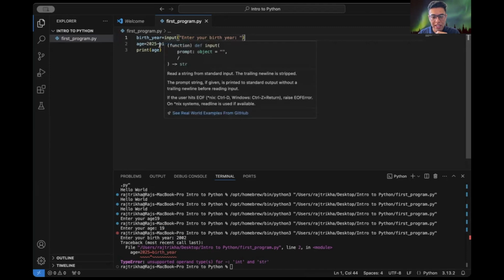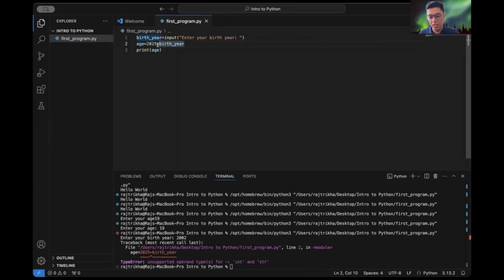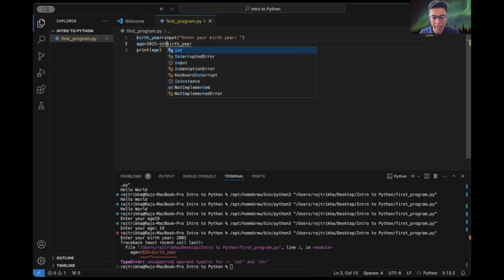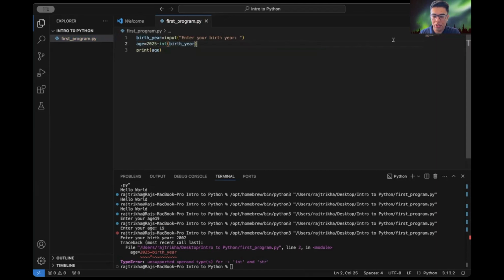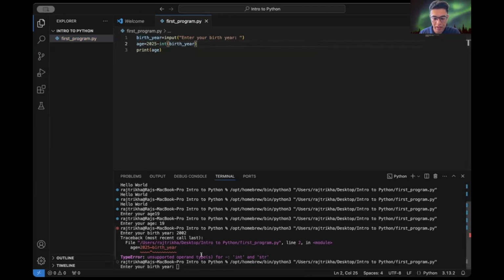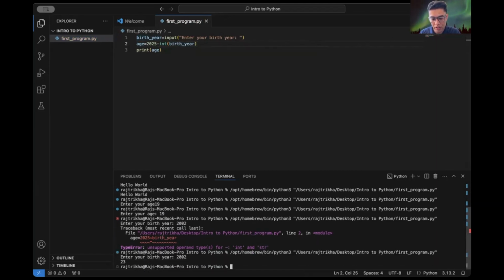So you would always have to type convert it to the type that you want. Here we want an int, so we have to type convert it to an int. Now let's run it again. Here's the age, 23. So you can see we have type converted it. Okay, let's get back to the slides.